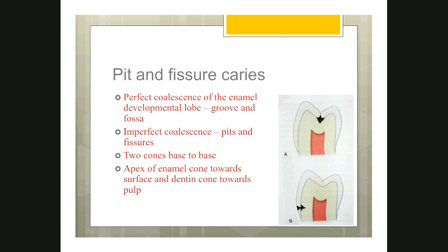The top picture labeled A is the pit and fissure caries. Here you see there are two triangles, one in the enamel and another in the dentin. The two cones have their bases facing each other. The enamel cone has its base at the DEJ, and the dentin cone has its base at the DEJ. So both the bases face each other. This is the characteristic feature of pit and fissure caries.